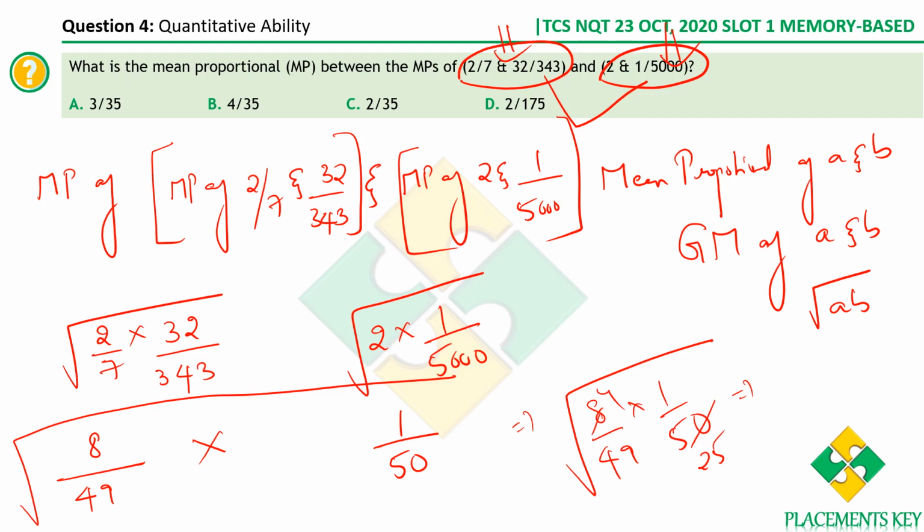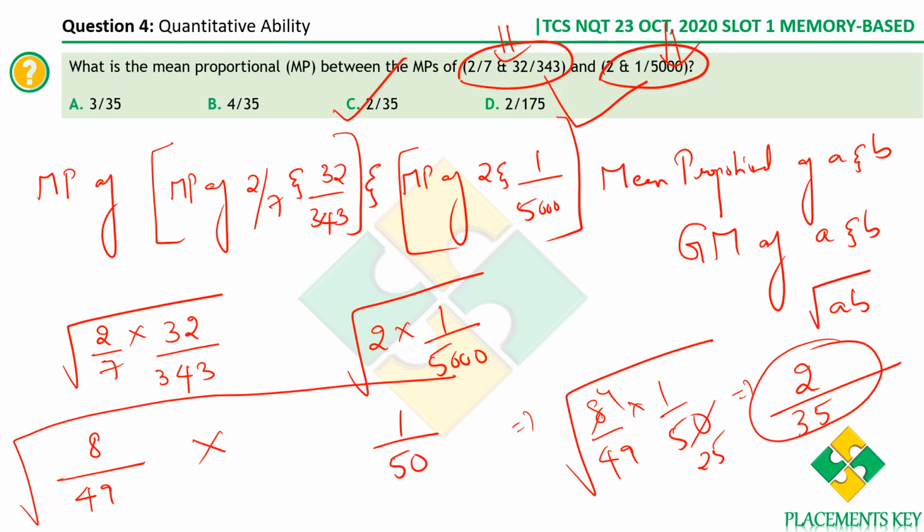Please don't multiply 49 and 25. So square root of, in the numerator you have 4. So square root of 4 is 2 divided by, in the denominator you have 49 into 25. 49 square root is 7. 25 square root is 5. 7 into 5, 35. So the answer is 2 by 35 for this question. 2 by 35, option C.